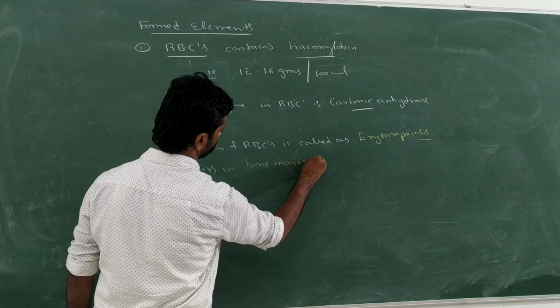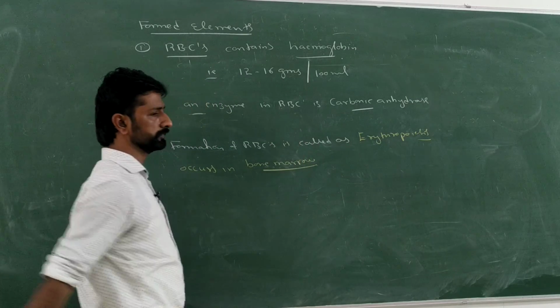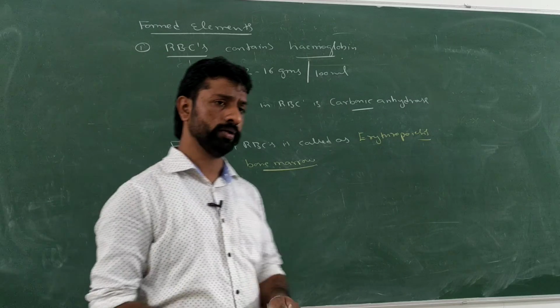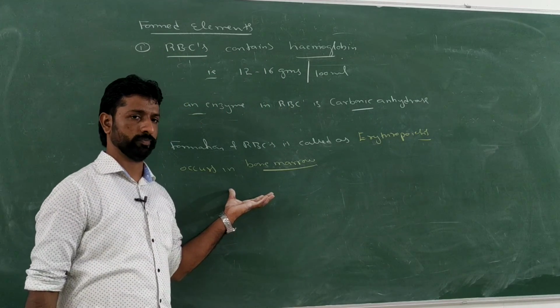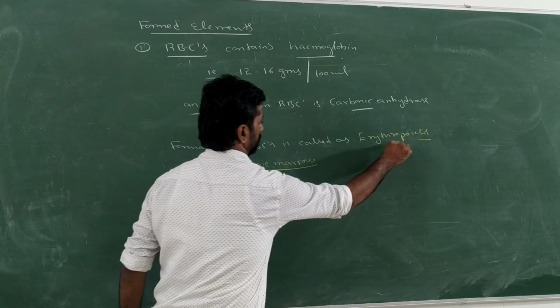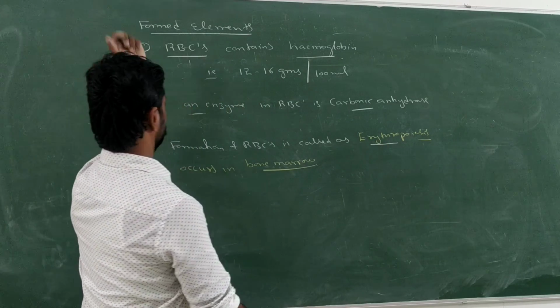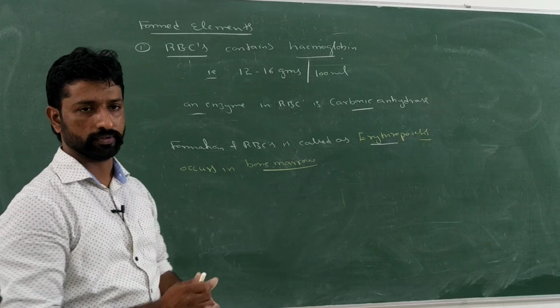Bone marrow is present in the cavity of bones. In that, the formation of blood cells takes place. And the process of formation of the RBC is called erythropoiesis.